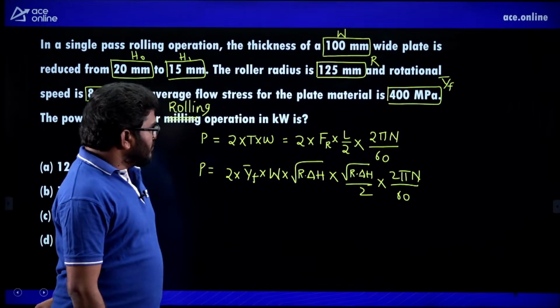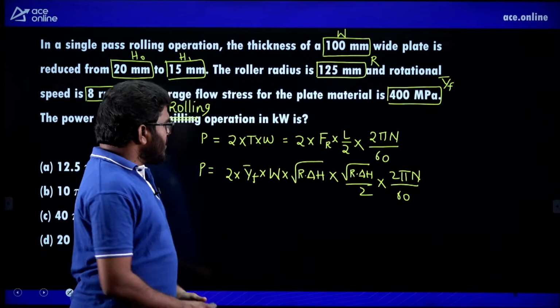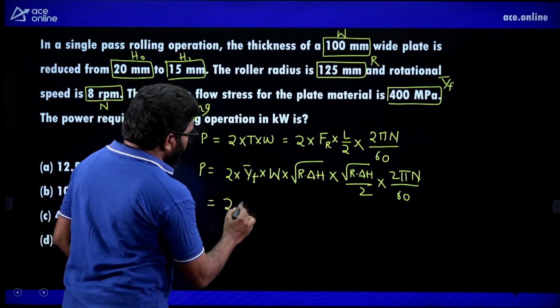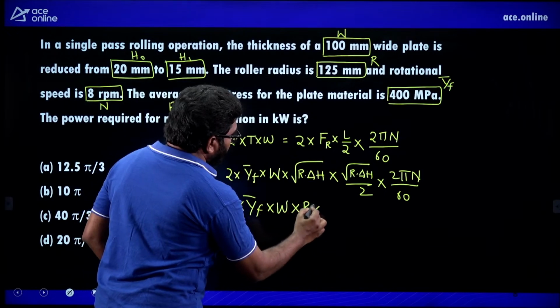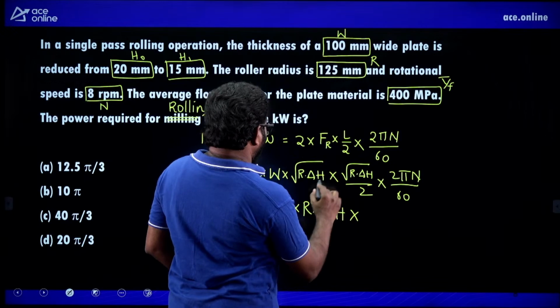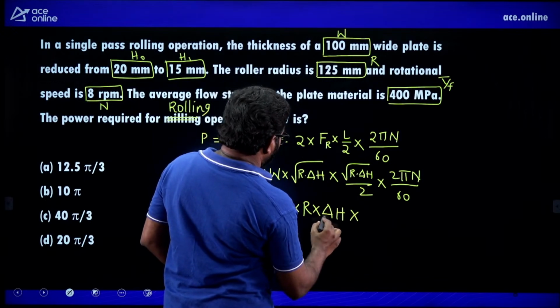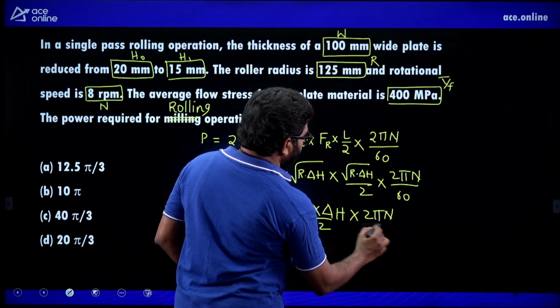Right, L is equal to root of R into delta H. This is the projected area, this is L by 2. Now from this you can simplify: 2 into y bar f into W into R into delta H into delta H by 2 into 2 pi n by 60.